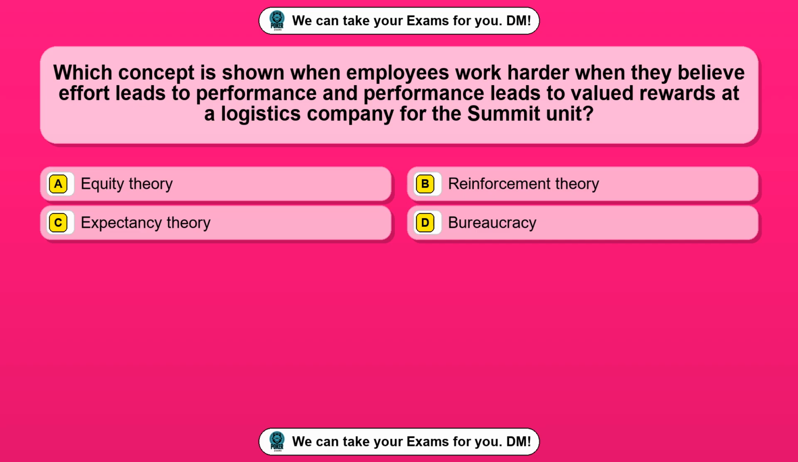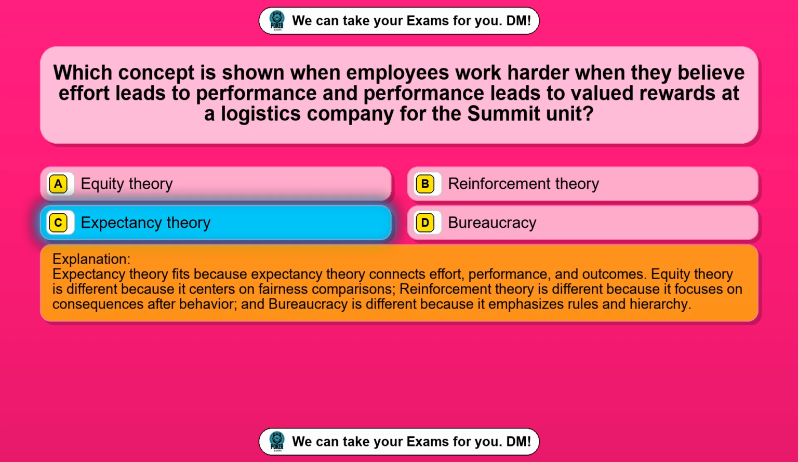Question 80. Which concept is shown when employees work harder when they believe effort leads to performance and performance leads to valued rewards at a logistics company for the summit unit? Option A, equity theory. Option B, reinforcement theory. Option C, expectancy theory. Option D, bureaucracy. The correct answer is option C, expectancy theory. Expectancy theory fits because expectancy theory connects effort, performance, and outcomes. Equity theory is different because it centers on fairness comparisons. Reinforcement theory is different because it focuses on consequences after behavior, and bureaucracy is different because it emphasizes rules and hierarchy.